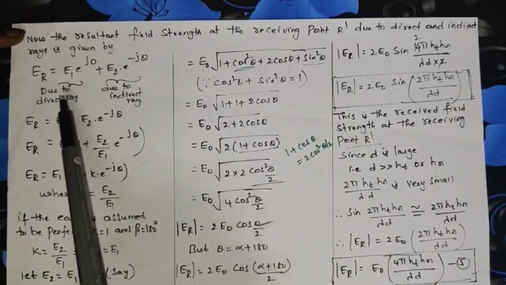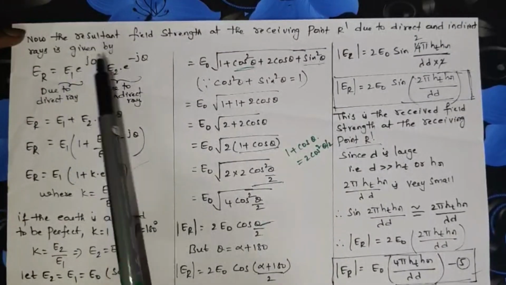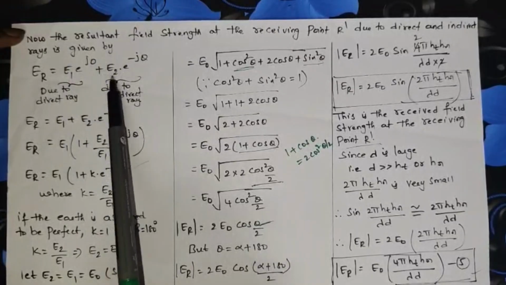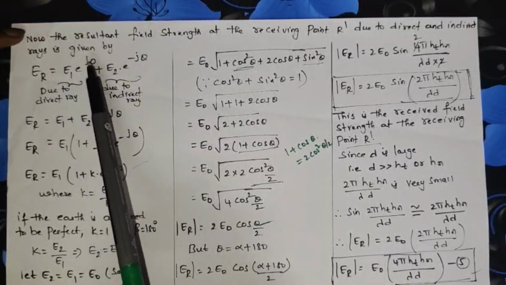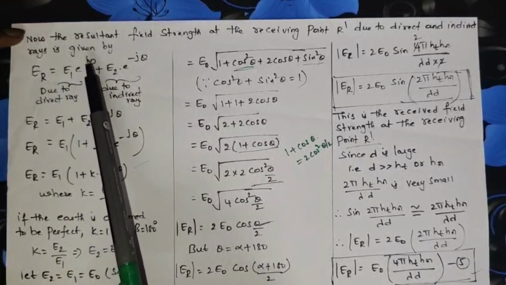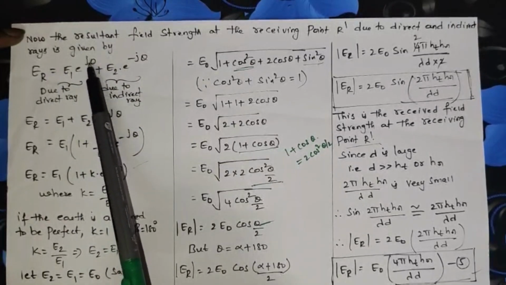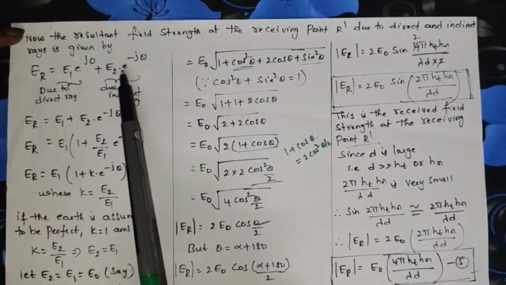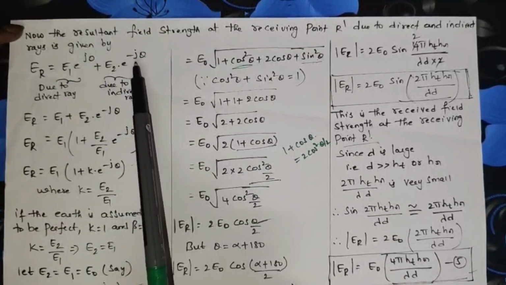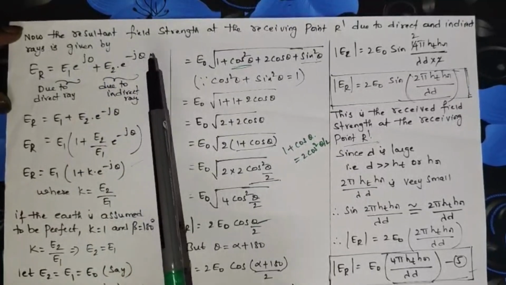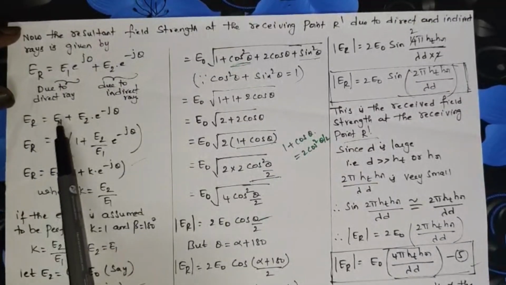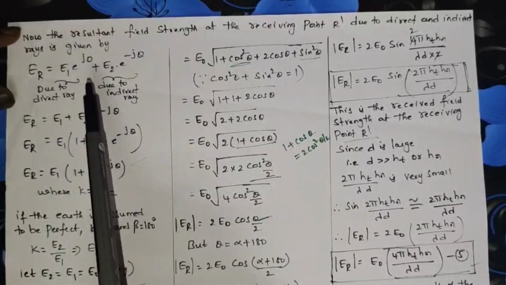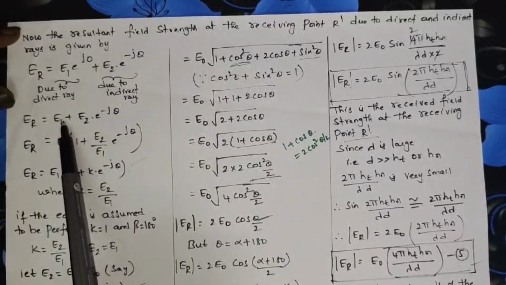For the direct ray, E1 into e power j0; for the indirect ray, E2 into e power minus j theta. Initially we will not have any theta value, that's why we place 0. The second component is compared with the first component, so you keep it as minus j theta. So by solving this, E1 plus E2 into e power minus j theta, where e power j0 becomes 1.